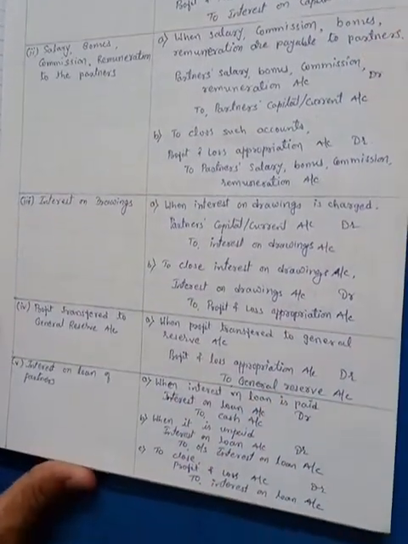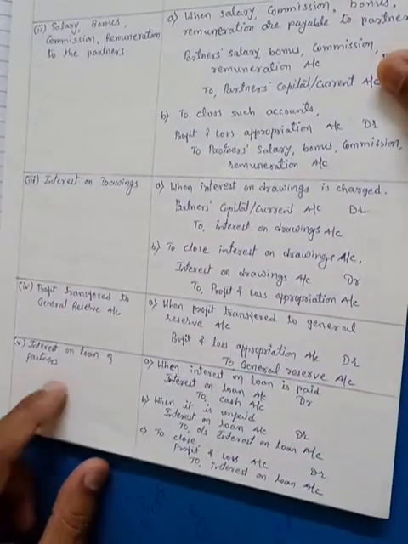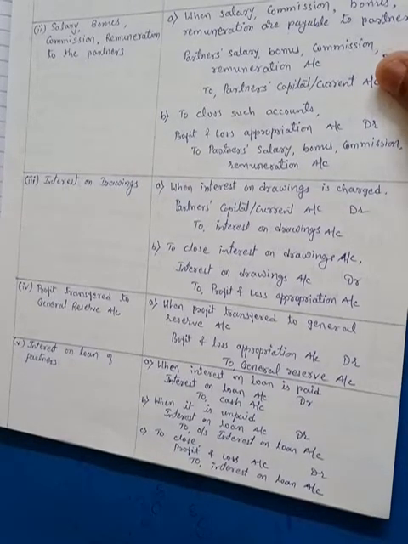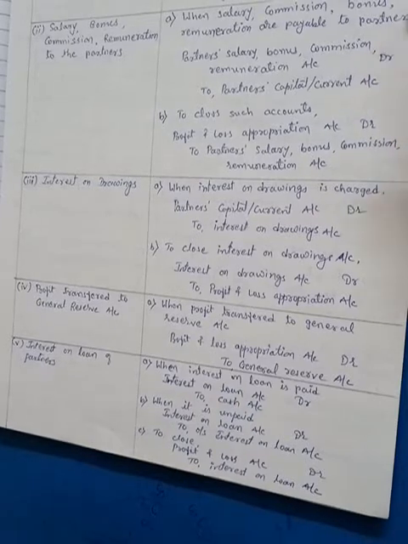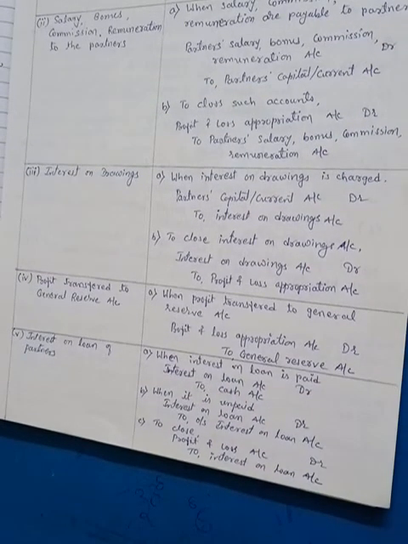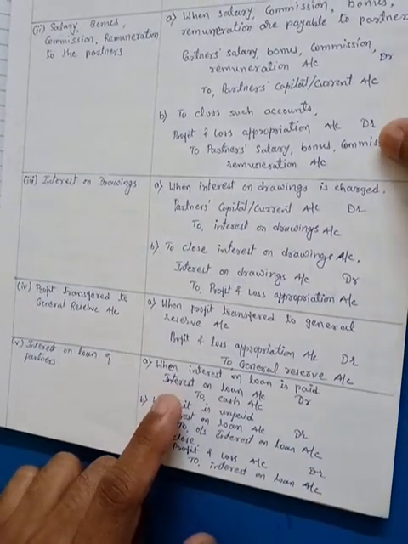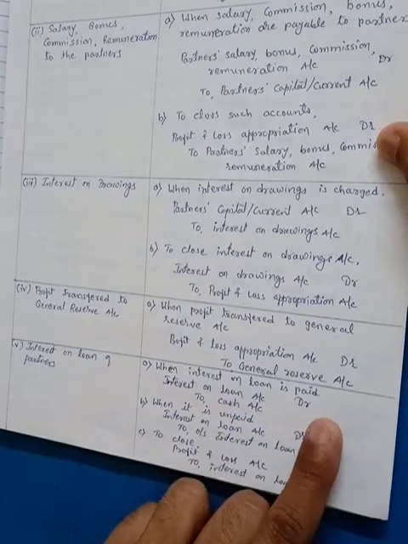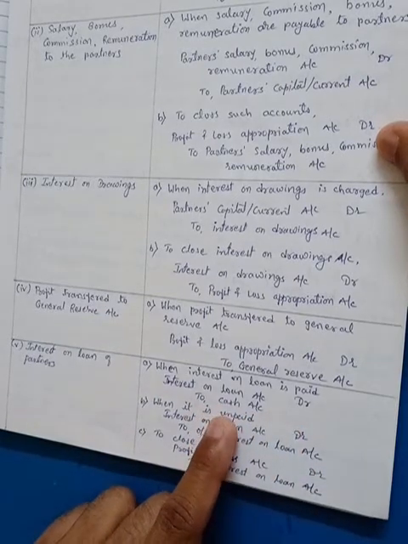Then the next one, interest on loan of a partner. This is what we have discussed in the notes, that interest on loan of a partner is not recorded in the profit and loss appropriation account, but it is recorded in the profit and loss account. Remember this. When interest on loan is paid in cash, the journal entry is interest on loan account debit to cash account.